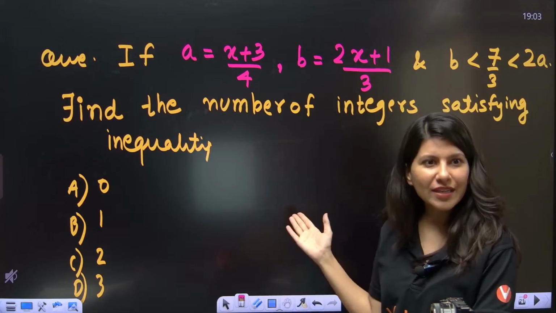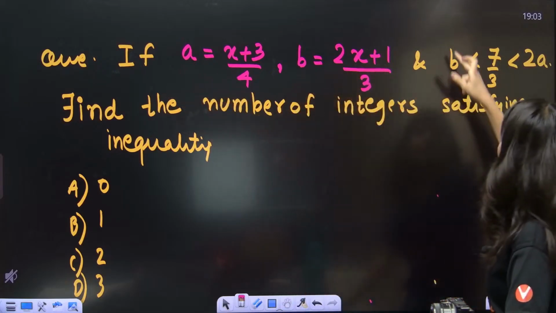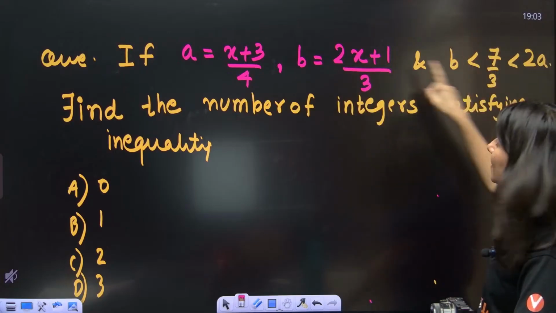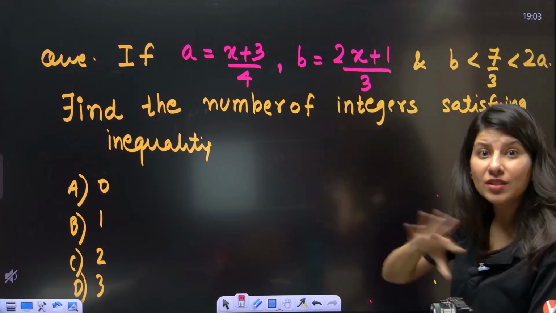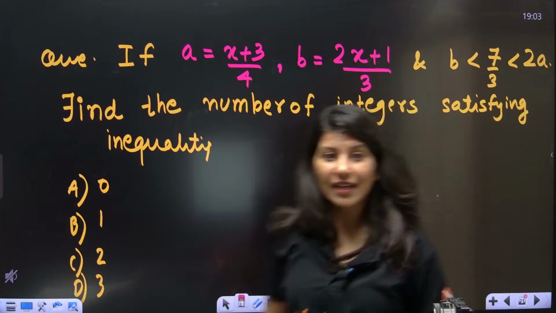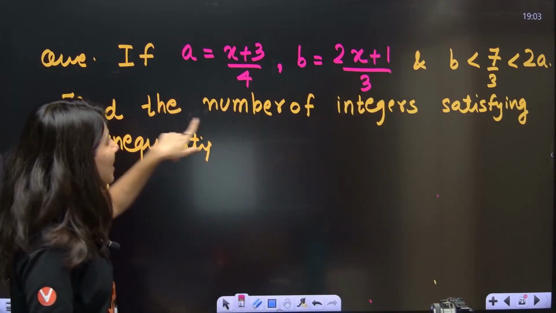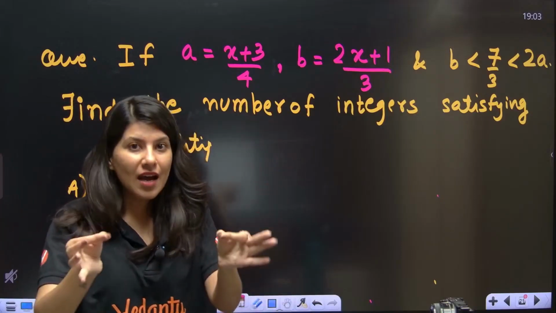They are actually saying A is this, B is this, and this is the double inequality. Can you see? So you need to plug in the value of B and A and solve both the inequalities, correct? Again, this is the same as a system of inequality. Find the number of integers satisfying the inequality. So they are not interested in what x belongs to.